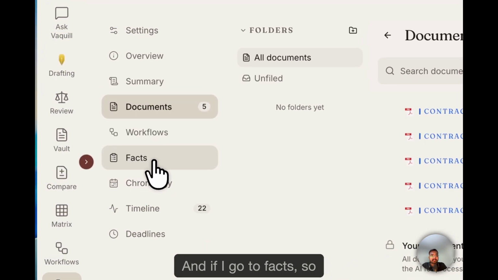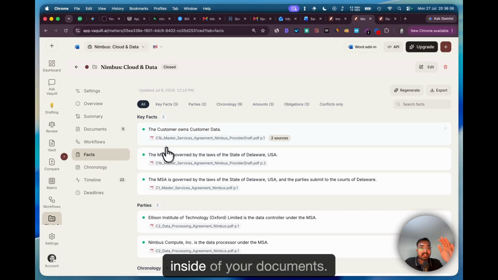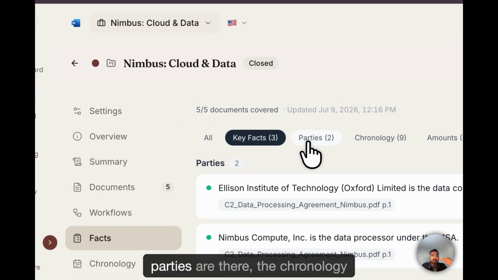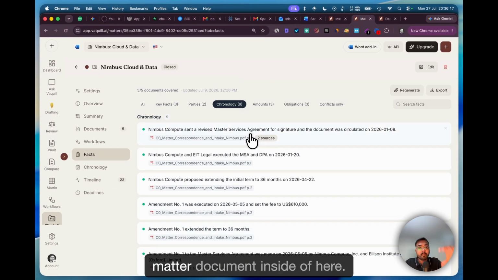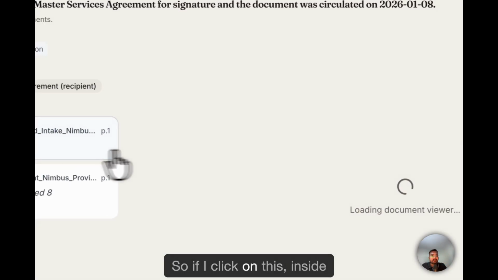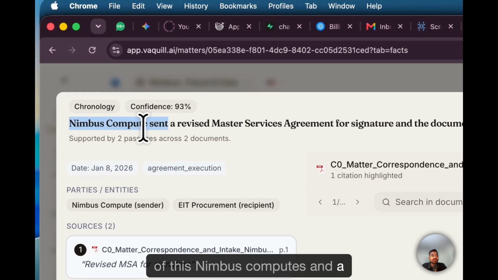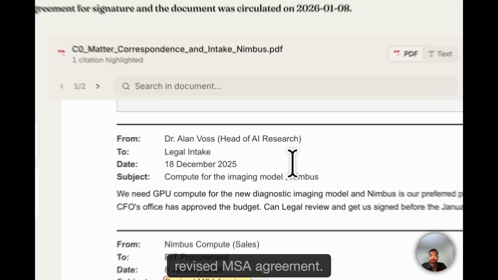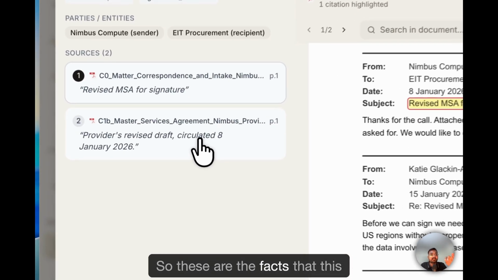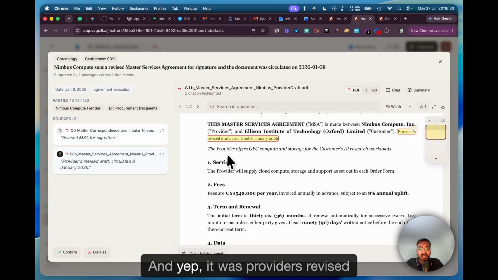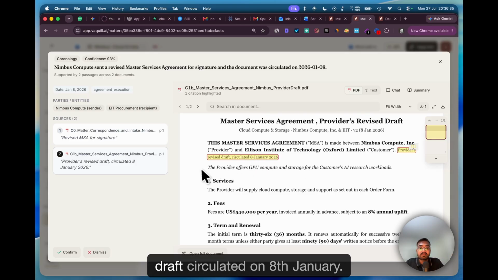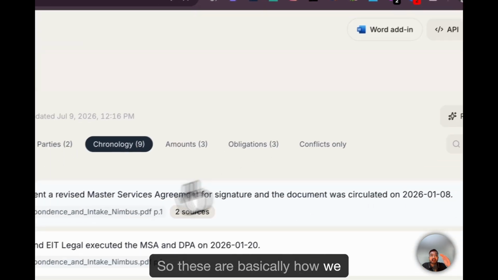If I go to facts, we proactively generate facts inside of your documents. As soon as you add them, we separate key facts, how many parties there are, and the chronology of each document or the entire matter. If I click on this, inside of this Nimbus we have a revised MSA agreement. We highlight, okay, this is a revised MSA. These are the facts that this is a revised one, not an original one or a rejected one. And it was the provider's revised draft circulated on 8th January. So it's highlighting the date in here. These are basically how we compute facts.